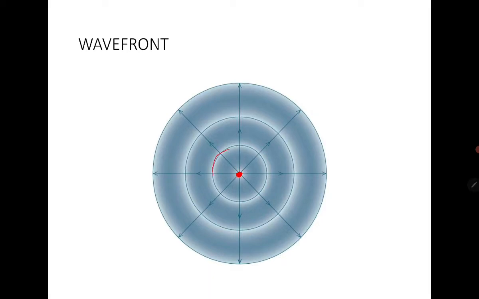By definition, a wavefront is an imaginary surface representing corresponding points of a wave that vibrates uniformly. Uniformly means that at all imaginary points the vibration is exactly the same, the same peak at the same time.